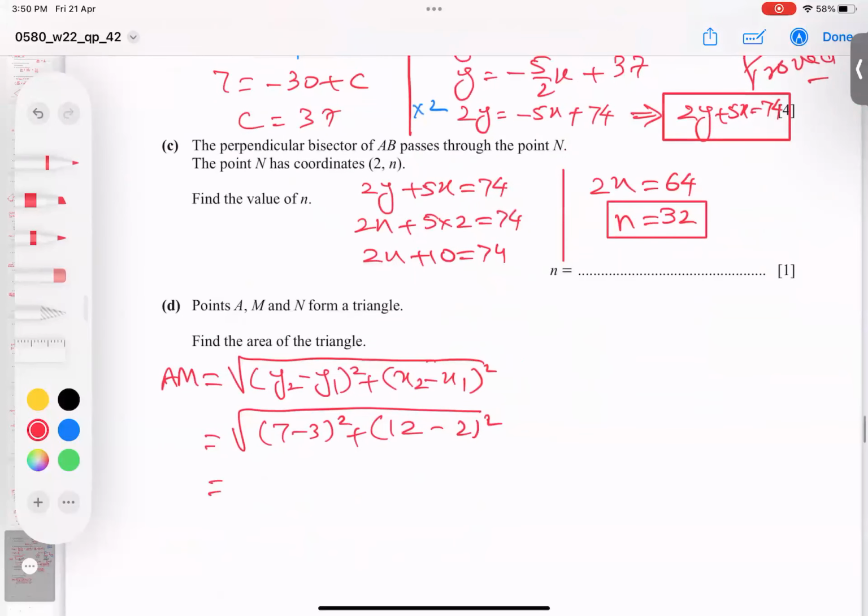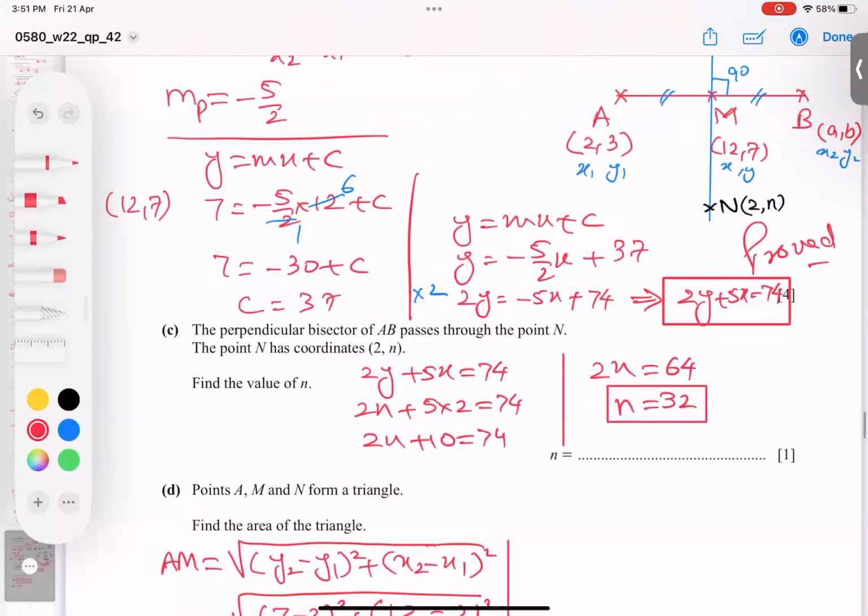So in short, this 7 minus 3 is 4, 4 squared 16, and there's a 10, 10 squared 100. So I get 116. Root 116 will give us 2 root 29. So the AM is done.